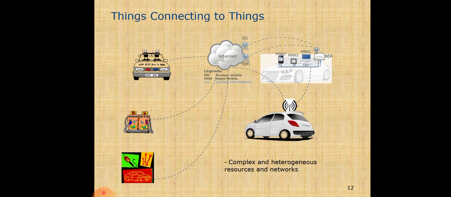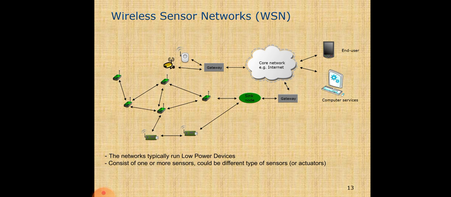Things connected to things: there are so many things internally connected by protocols and communication resources like a network. Wireless sensor networks, WSN, typically run low-power devices and consist of one or more sensors, which could be different types of sensors or actuators.